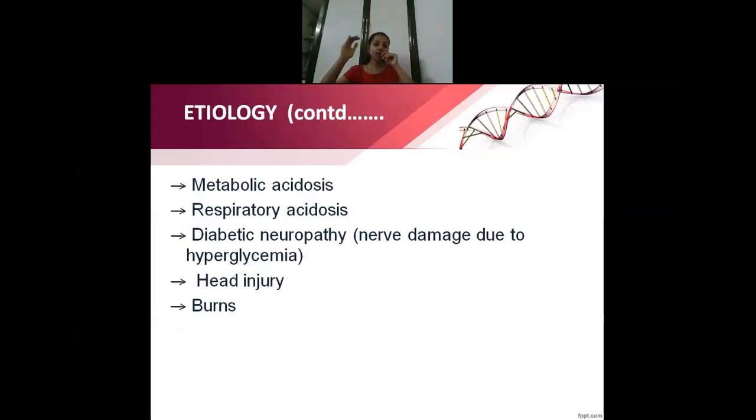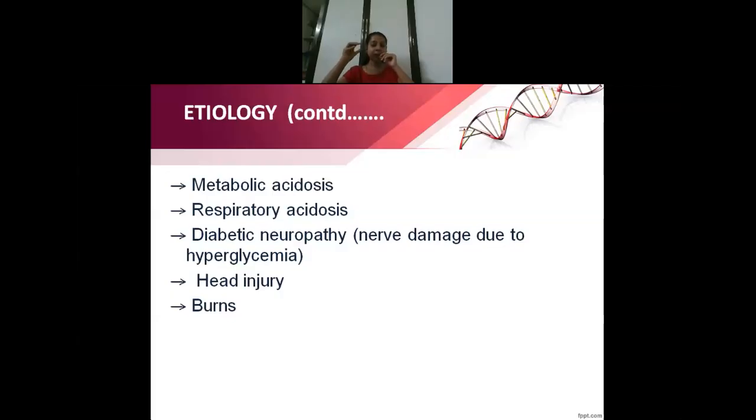Next is acidosis, like metabolic acidosis or respiratory acidosis, and certain patients who have diabetes mellitus, when they are having nerve damage. During that time also they can go into hypotension. People who have head injury, what happens in head injury? Bleeding can be there, isn't it? So that may result in hypotension.